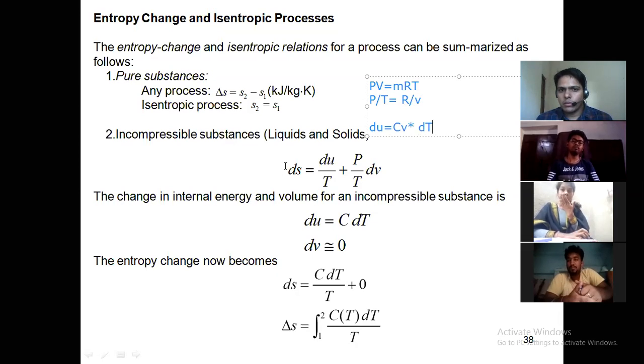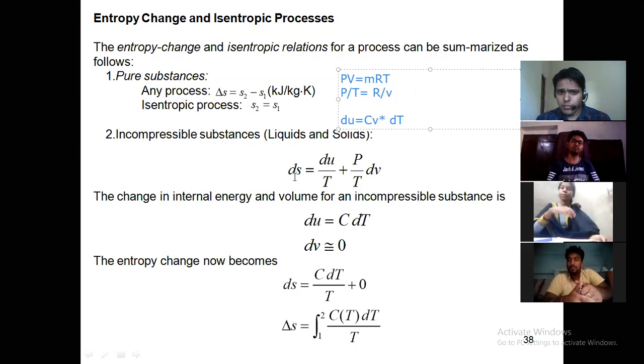This is for an ideal gas. Now you can integrate: Cv is constant, and the integral of dT by T is log T, so ln T2 upon T1. R is constant, so you can take it out of the integration, and dv by v is again log v, so the integration is ln v2 by v1.